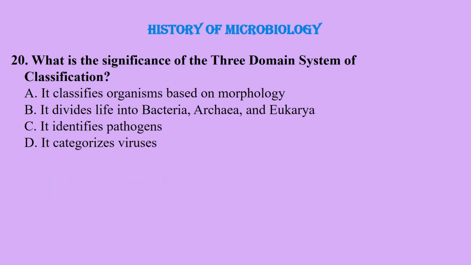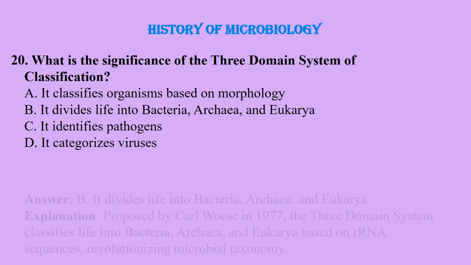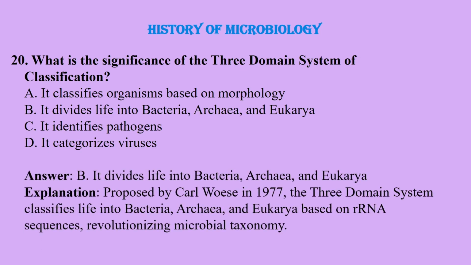Question number 20. What is the significance of the three-domain system of classification? It classifies organisms based on morphology. It divides life into bacteria, archaea, and eukarya. It identifies pathogens. It categorizes viruses. And the correct answer is it divides life into bacteria, archaea, and eukarya.